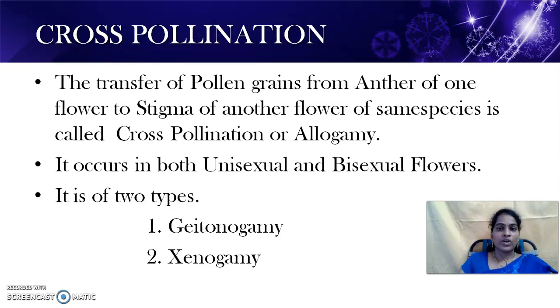Then it is called geitonogamy. If the pollen grains transfer from anther of one flower belonging to a plant to the stigma of another flower of another, separate plant, here flowers are different and plants are different, but both belong to the same species, then it is called xenogamy. Xenogamy is considered to be the true cross-pollination. These are the two types of pollination, self-pollination and cross-pollination.